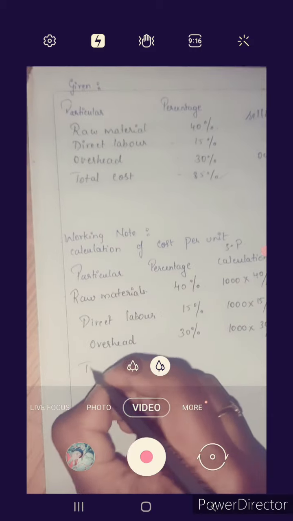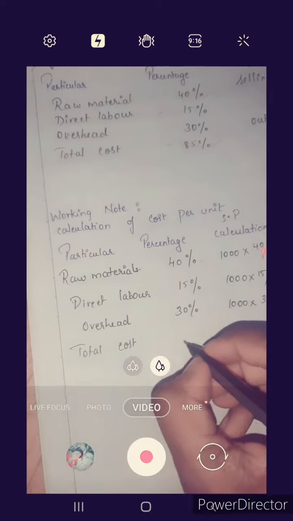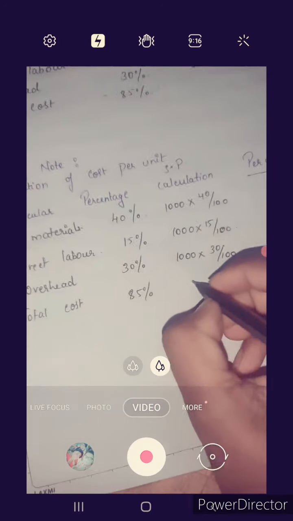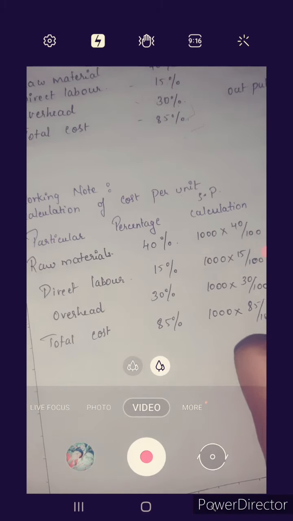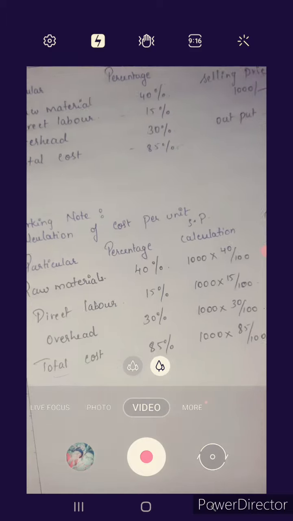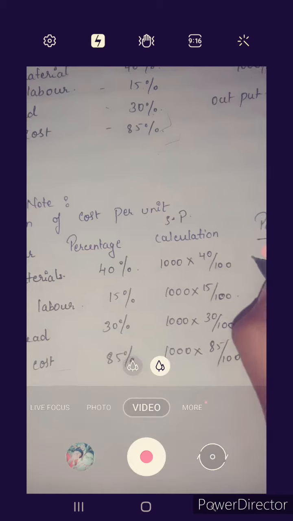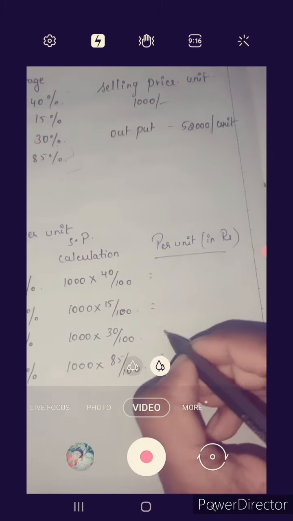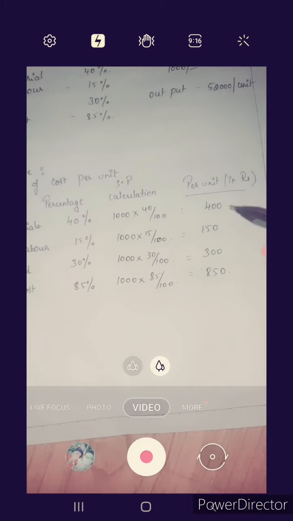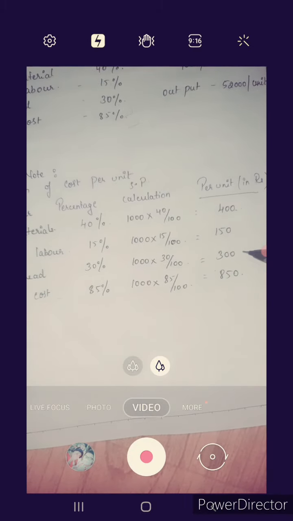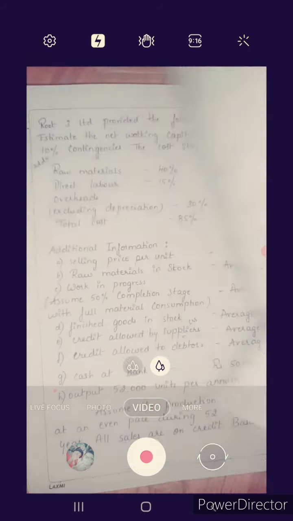Next, total cost is given as 85%, so 1000 into 85 divided by 100. We calculate the per unit rate and write it down here. So this is what we have got: 400, 150, 300, 850. So total cost is 850. Now we'll go on to solve the problem.